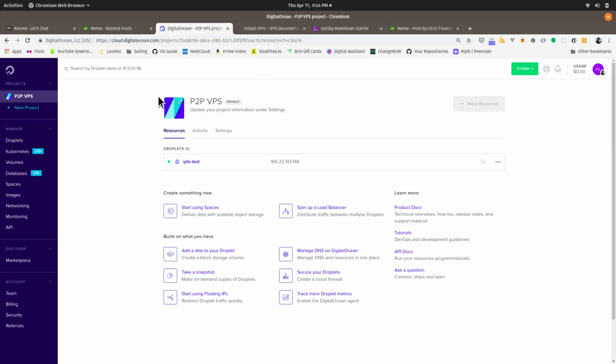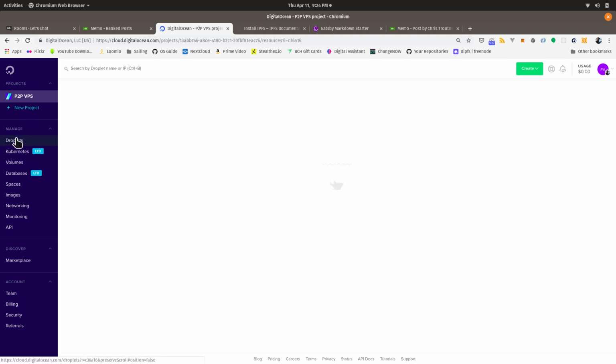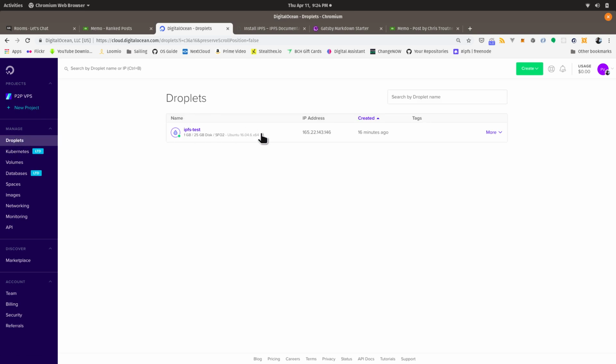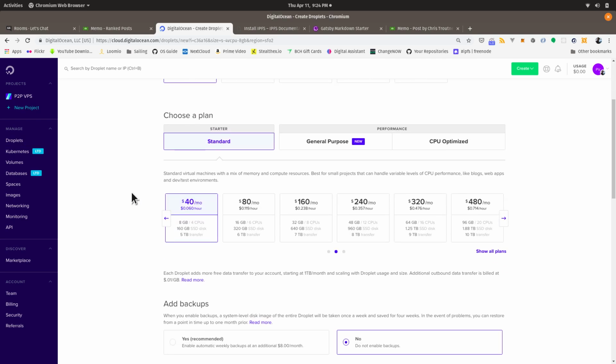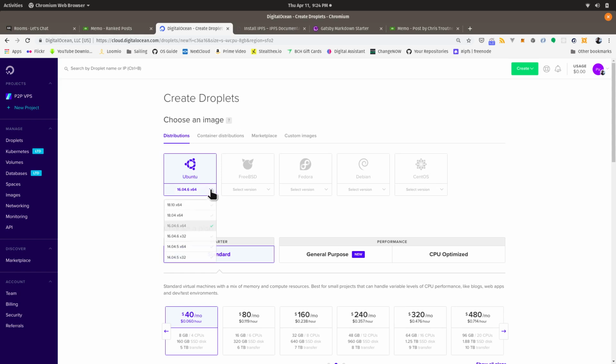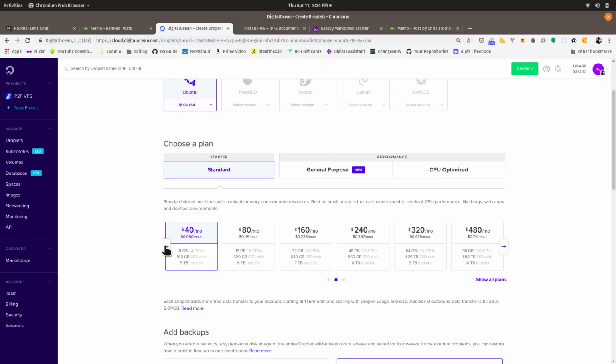this is DigitalOcean. This is what it looks like after you create an account. And I created right here these droplets. I created a droplet for this example, and it's already fired up and running. And I'm going to show you how I did that. I went to Create Droplet, and I'm doing an Ubuntu server. I think all these are pretty much Linux, but this is the most common. And usually I'll actually bump this up to 18.04. That's actually the best one to use. And then I'm just going with the cheapest package, which is $5 a month.